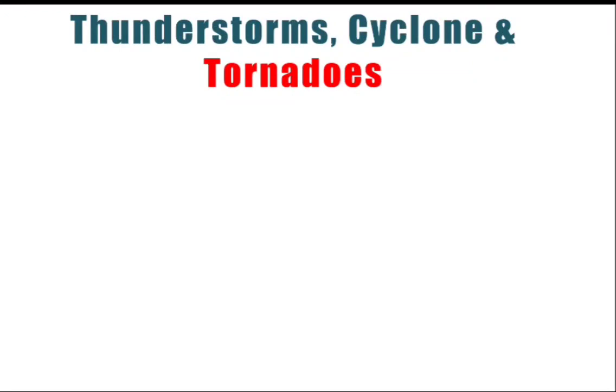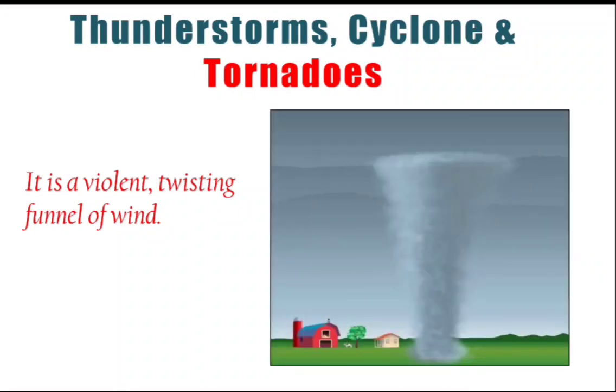Now I am going to tell you about the tornadoes. So a tornado is a land surface phenomenon, in which there is a violent twisting funnel of wind. In the case of a tornado, the cool air sinks down in the form of a funnel like column.